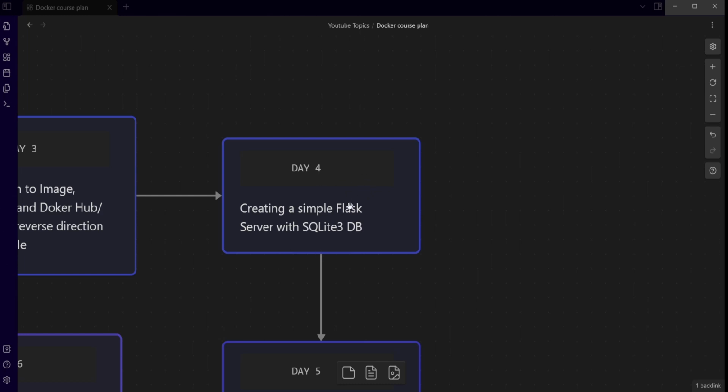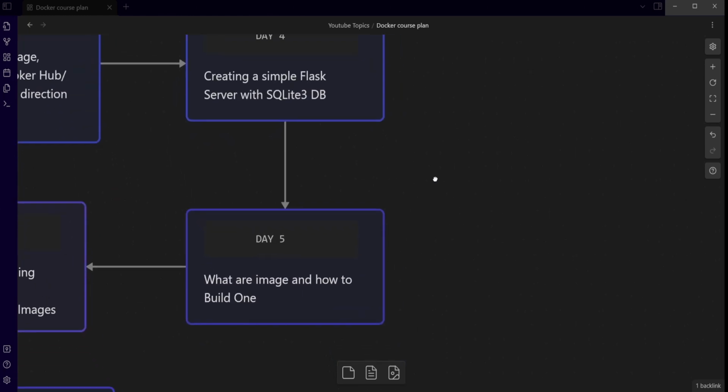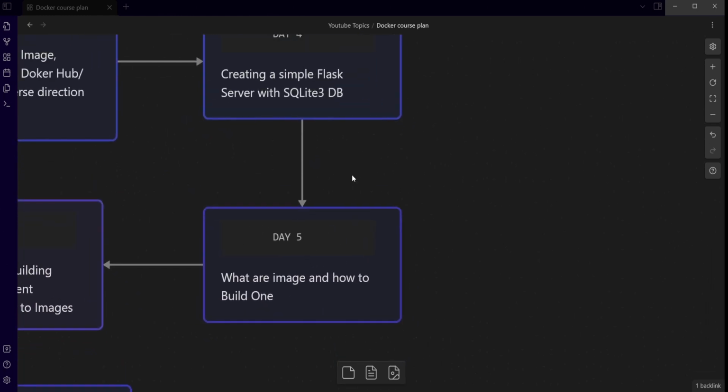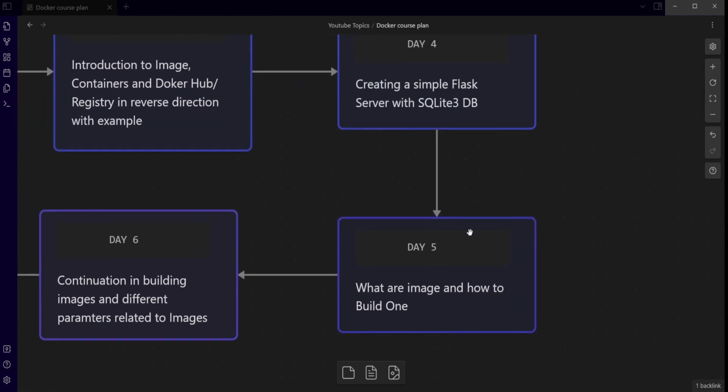In day 5, we'll start building the images. After creating this project, we'll build an image of this project. Days 5 and 6 will be building an image because building an image takes longer. Among container, image and registry, the one that takes more time is building the image, because while building the image you'll be introduced to different types of files like the Dockerfile, the dockerignore file, and all of that. So it's very important to know how to build an image, how to write the Dockerfile, and to learn the concept of the Dockerfile.